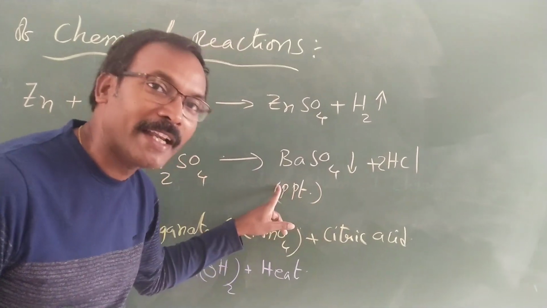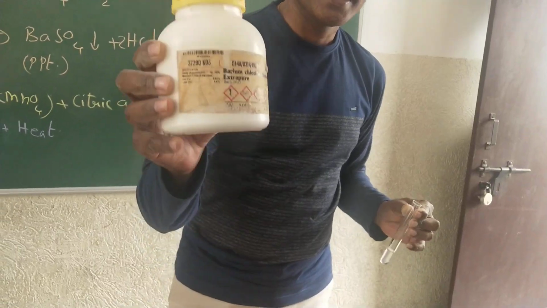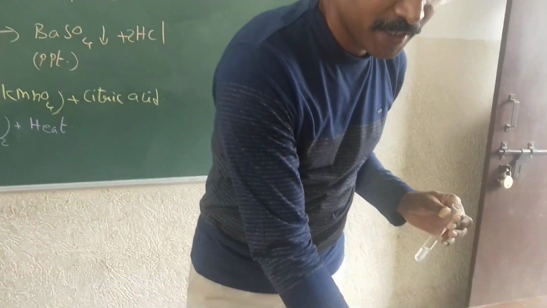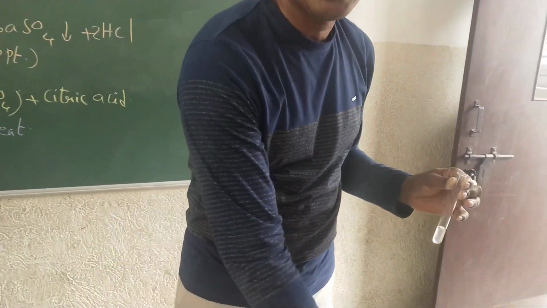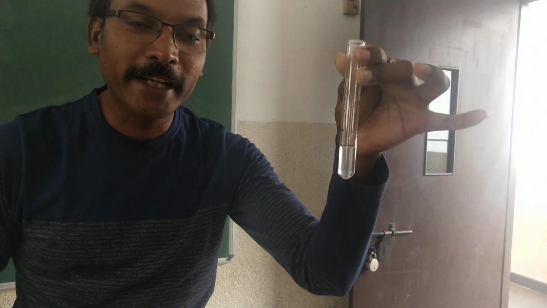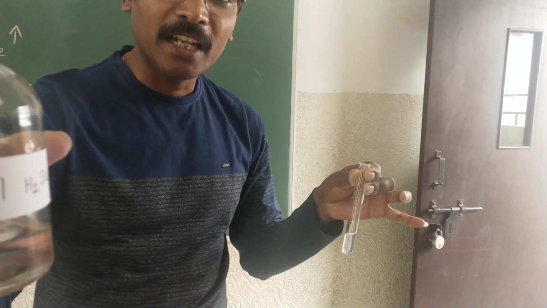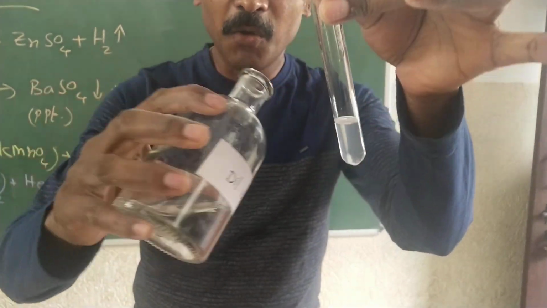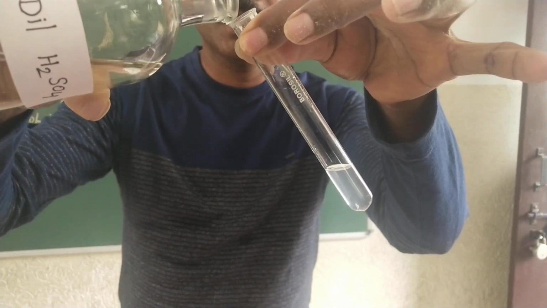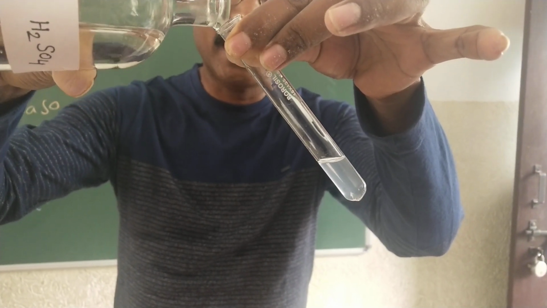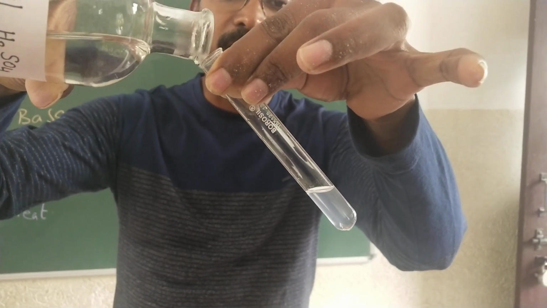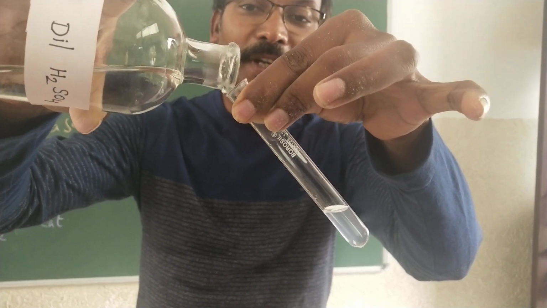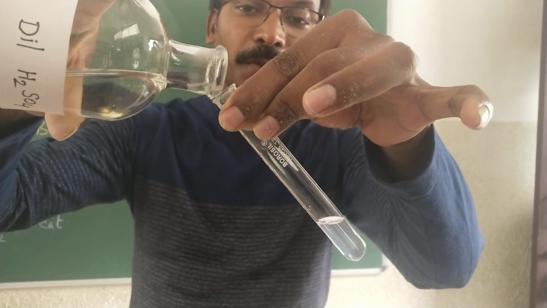Okay children, the same one let us see in the activity form. Yes, this is barium chloride salt, and this is sulfuric acid. This barium chloride is prepared in the form of a solution. I am taking a small quantity in water and I prepared the solution of barium chloride. I am going to add this sulfuric acid into this barium chloride. Now you observe what is going to happen. Children, be careful when you are handling the sulfuric acid. You have to keep it away from your body and handle it carefully, away from every one of you and your friends.